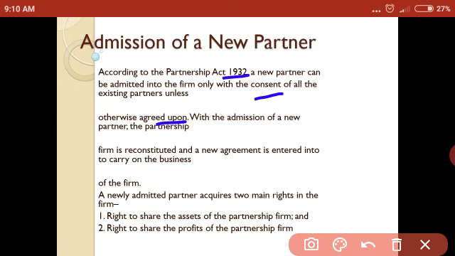It means the existing partners, or you can say old partners, should agree to add someone to the business, unless there is an agreement between the existing partners as well as the new partner. The newly admitted partner acquires two main rights: the right to share the assets of the partnership firm and the right to share the profit of the partnership firm.